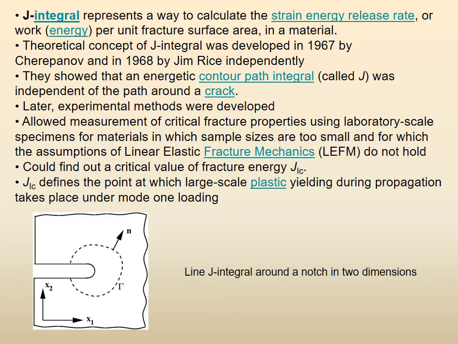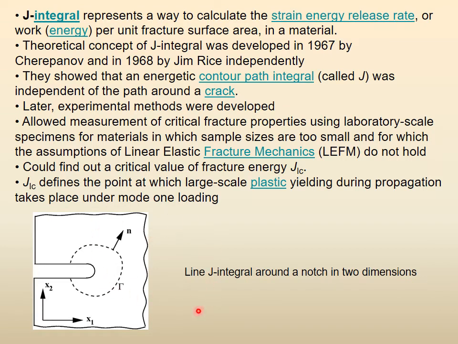I am taking these notes from some other source. The J integral represents a way to calculate the strain energy release rate or the work energy per unit fracture surface area in a material, right? The same thing, energy release rate, capital G. So J integral is a way to calculate this. The theoretical concept of J integral was developed in 1967 by Cherepanov and in 1968 by Jim Rice independently. But we say that it was Rice because later on they developed it much more. They showed that an energetic contour path integral called J was independent of the path around a crack.